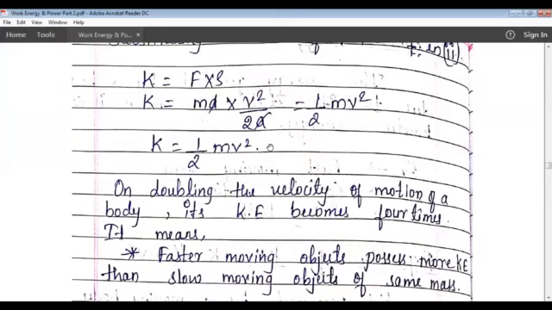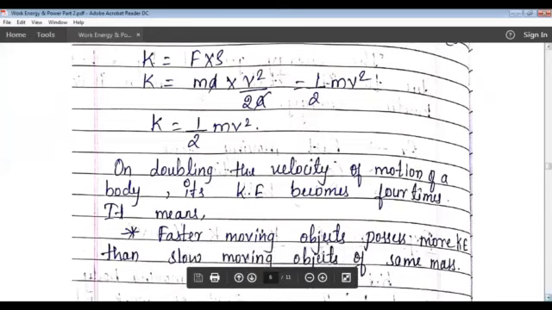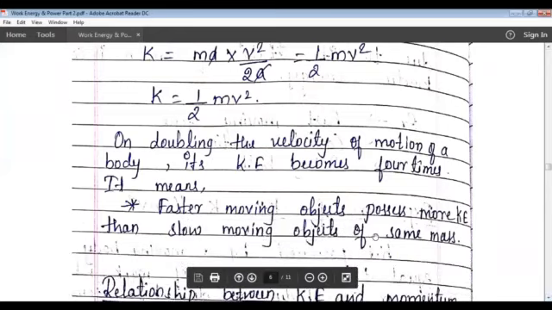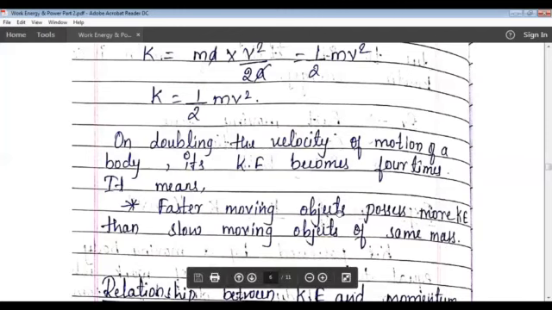Or we can say that faster moving objects possess more kinetic energy than slower moving objects of the same mass. Mass will be the same, but the faster moving object possesses more kinetic energy than the slow moving objects.